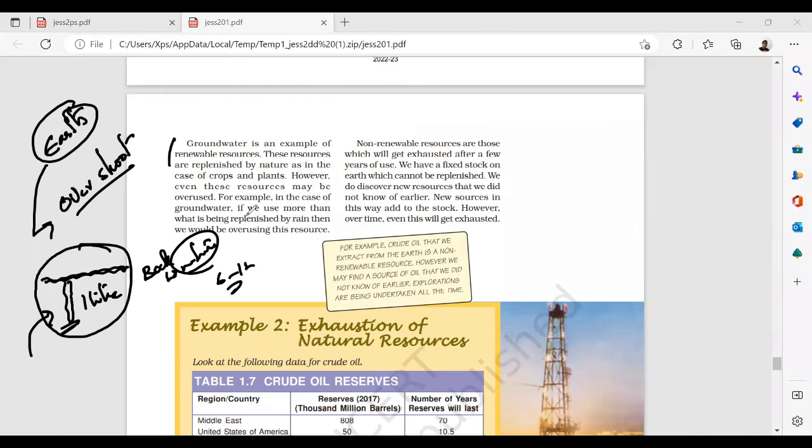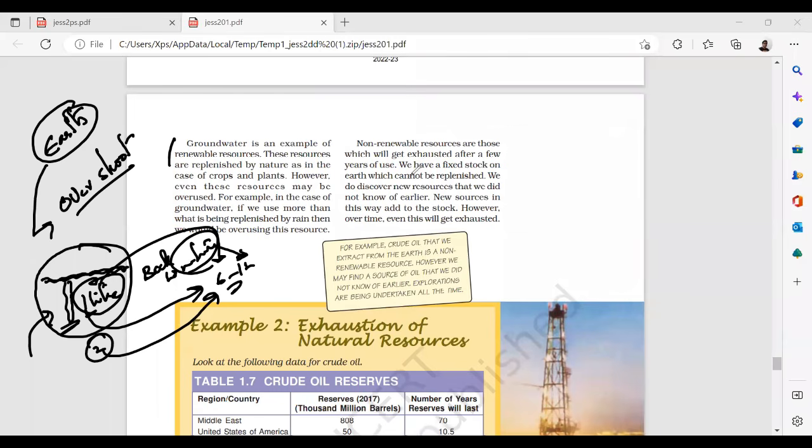So for example, in the case of groundwater, if you use 1 liter, 1 liter will be back in 6 months. If you use 2 liters, 2 liters will be back in 12 months. But if that 1 liter is taking 12 months instead of 6 months, that means you're overusing the water and you're not allowing the earth to come back to the normal pace. What is being replenished by rain, then you would be overusing the resources.